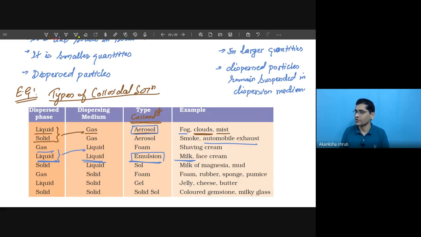It is asked to you, yes? So you keep emulsion in mind. What is milk? Milk is an emulsion. What about the shaving cream that people are using? That is nothing but the foam that you already know.